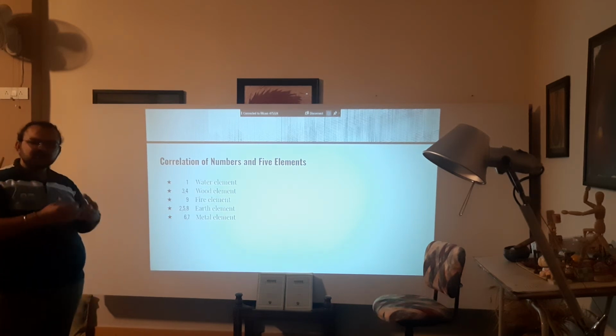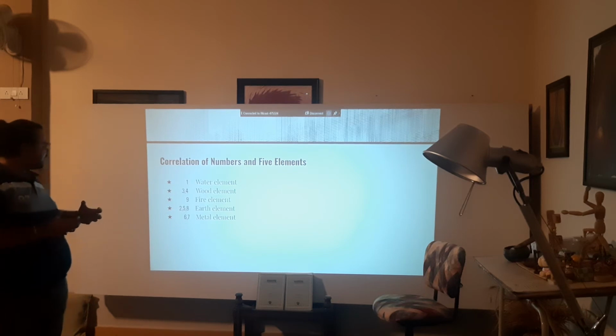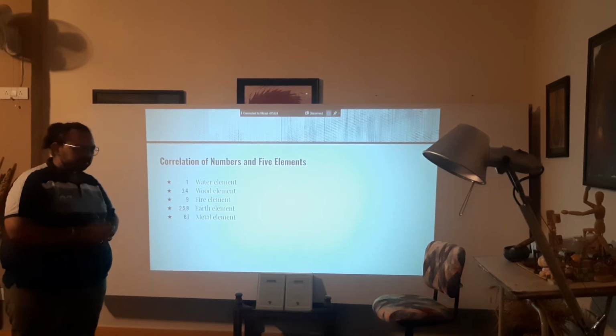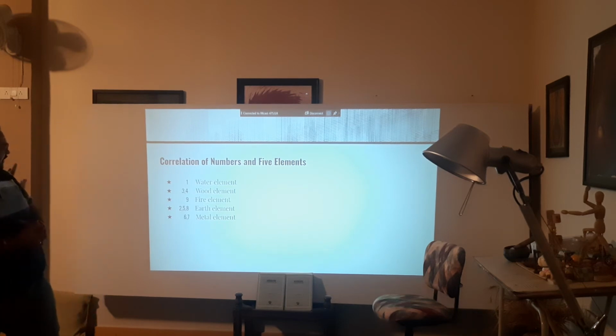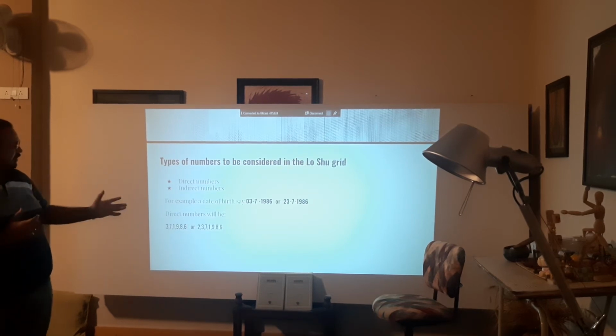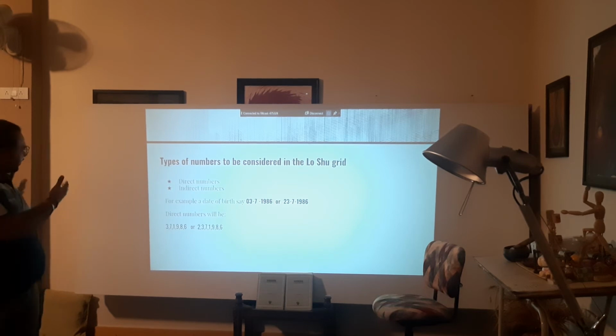Or what are the strong points of that person, being the numbers present in the date of birth. So we'll go forward and still look at the other parts, that is the types of number to be considered in the Losoo grid. Now considering a date of birth, that could be direct numbers and indirect numbers.